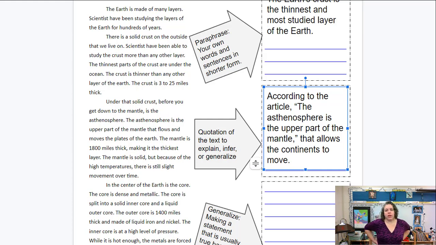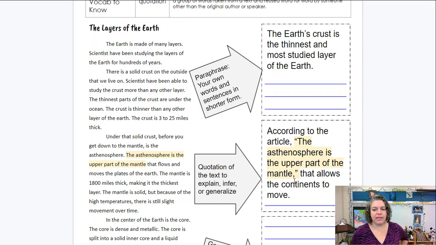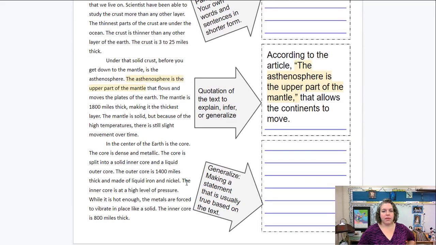So according to the article, transition phrase, "the asthenosphere is the upper part of the mantle that allows the continents to move." So this part that's right in here, that's in the quotation marks, I'm even going to just lightly highlight it. That's the part that I got right out of the text. So that is my quotation of the text, and then I have some of my own words to explain what it was saying here. Then we have the final one, generalize, making a statement that is usually true based on the text. So let's read that bottom paragraph.